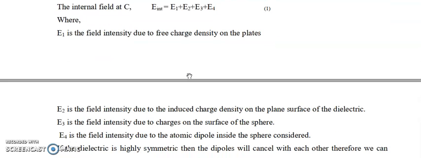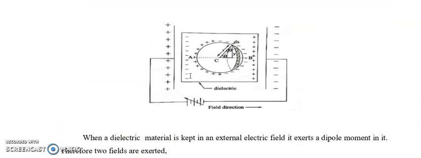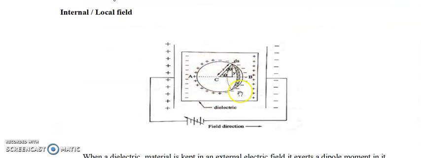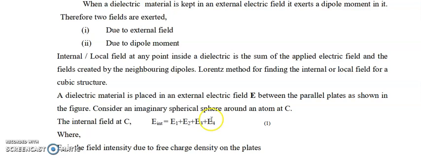E2 is the electric field created inside the dielectric material. E3 is the electric field due to charges on the spherical cavity. E4 is the electric field due to other dipoles inside the cavity. So the local field is the sum of four electric fields.